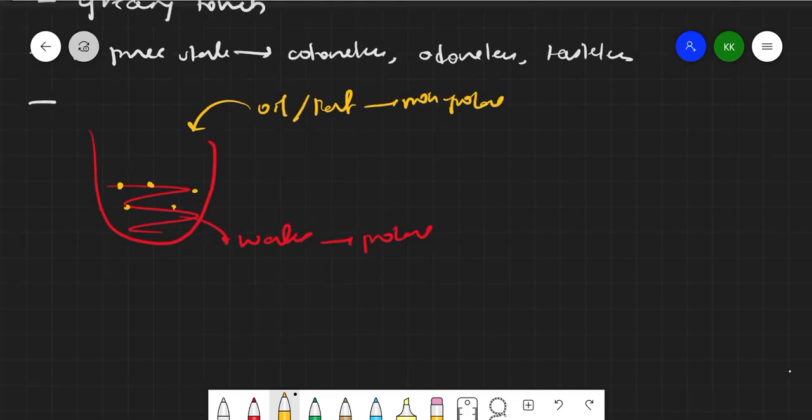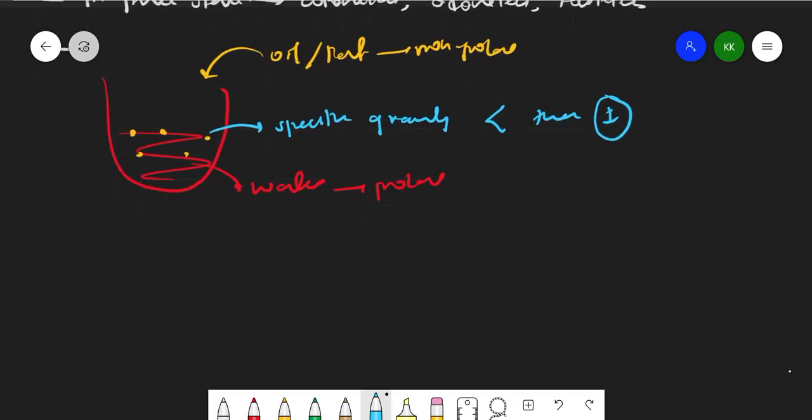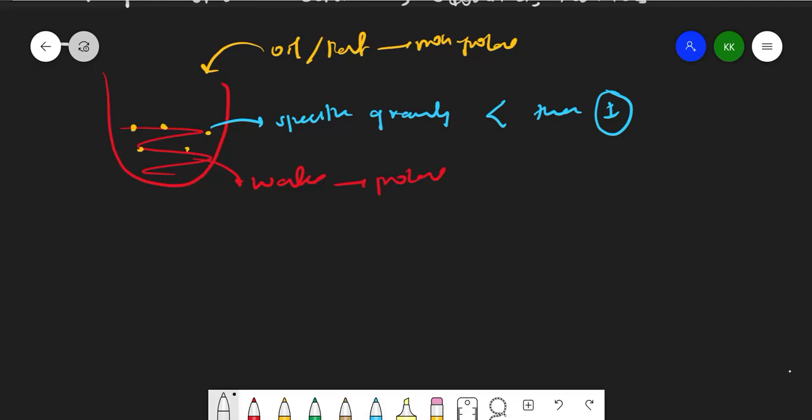But these oils and fats will float on the water. So from this it is clear that oils and fats have specific gravity less than that of water. Specific gravity less than water. So it is less than 1. The water specific gravity is 1, but oils and fats have less than 1, so they float on the surface of water, right? This is the third point.